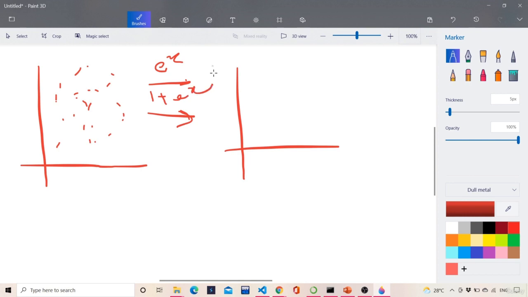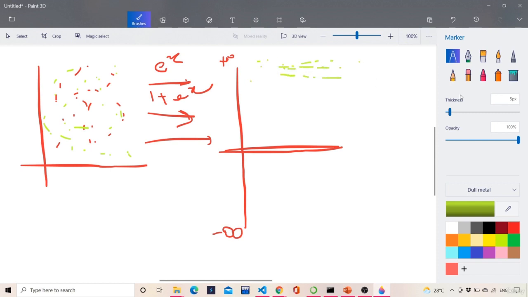So the entire scale will go from minus infinity to plus infinity. Then you plot the data points, separated based on the classification. There are two kinds of data points, two kinds of classes, a positive class and a negative class. Whatever labels are in the positive class will get occupied here, and whatever negative points are there will get occupied here.